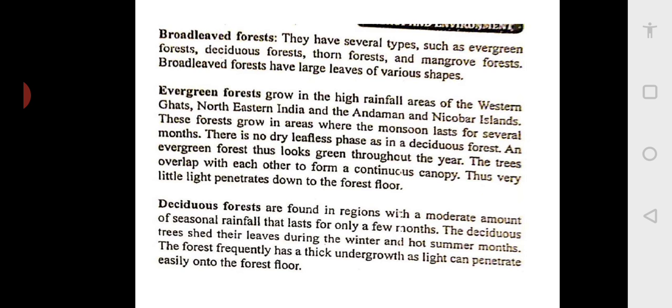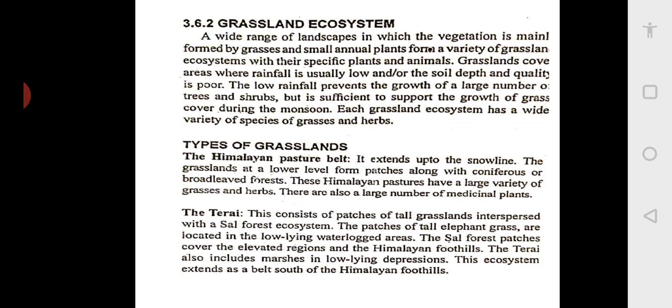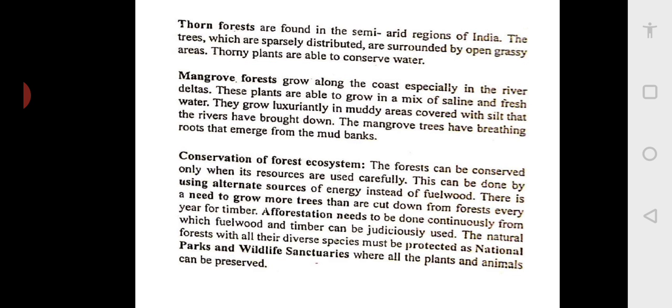So now we should look at conservation of the forest. How to conserve the forest? We would like to say two or three things. One thing is that people cut the trees from the forest and use them as fuel. That is deforestation taking place. Second thing, as you have seen in Australia, even in the USA, there are a lot of wild forest fires.